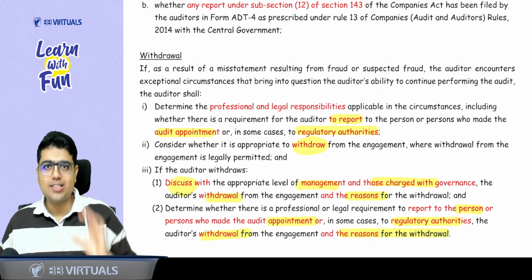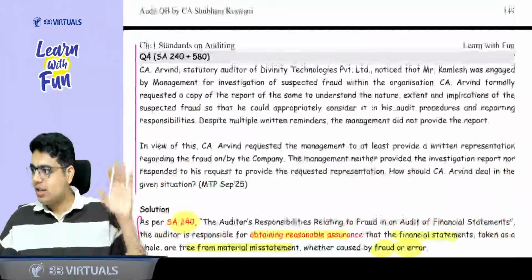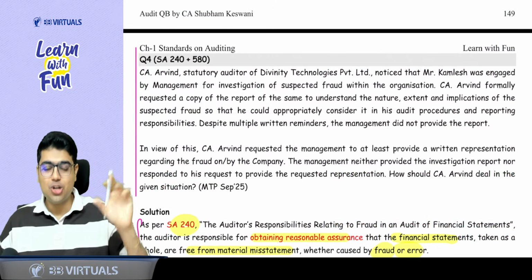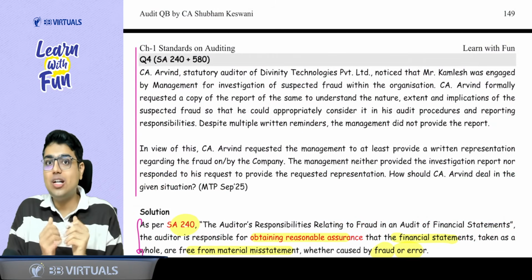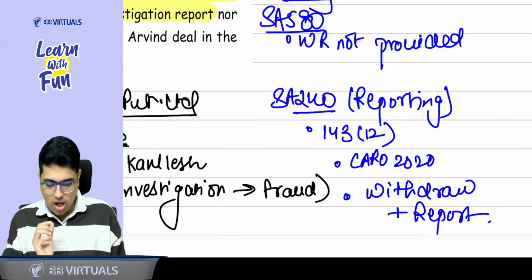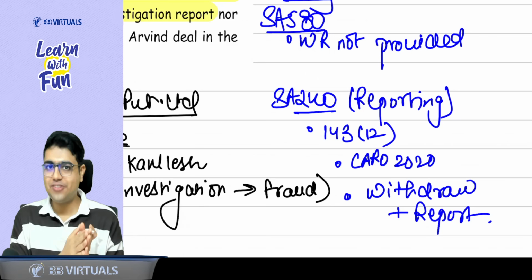Understood how to handle such type of answer? Yes, sir. So I discussed this question because answering is easy, but again, if it comes in the exam and you are doing it for the first time, it will be difficult to understand what theory to write. So that's why I have given you a structure on how to write its theory. Clear, boss? Clear, sir. So with this SA 580 is completed.